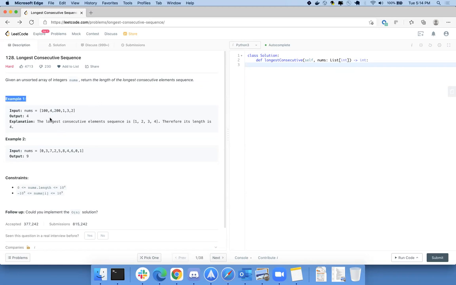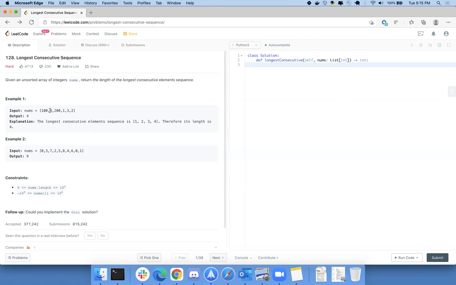What you want to return is the length of the longest consecutive elements. So basically 1, 2, 3, 4, so that is 4. Consecutive means 1, 2, 3, 4 only. It's not saying that they have to be next to each other, and it's also not saying that they have to be in the same order.